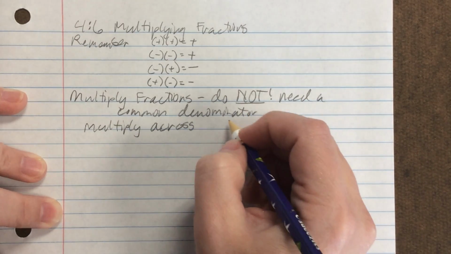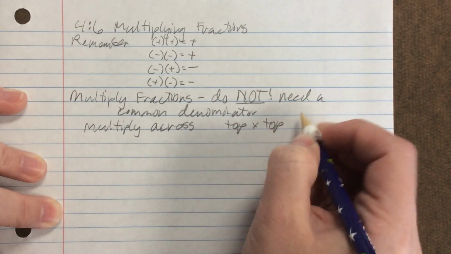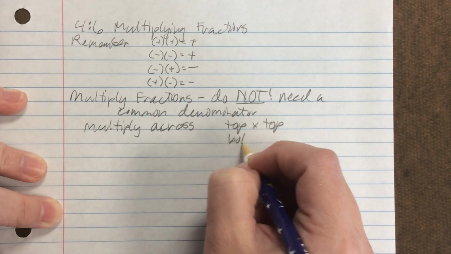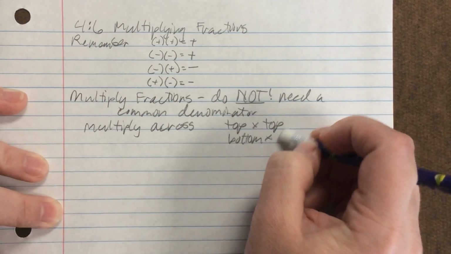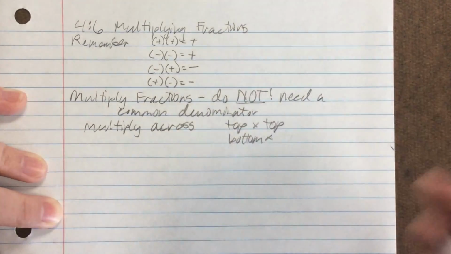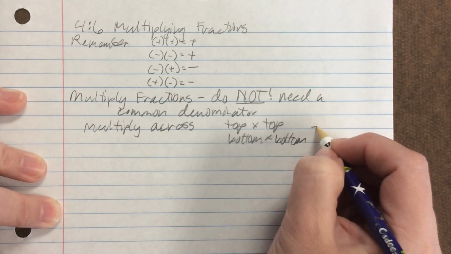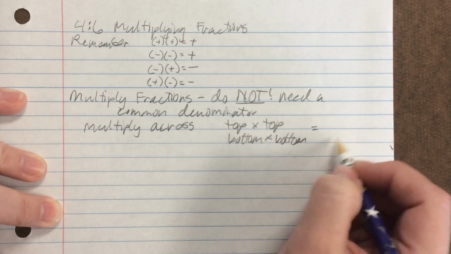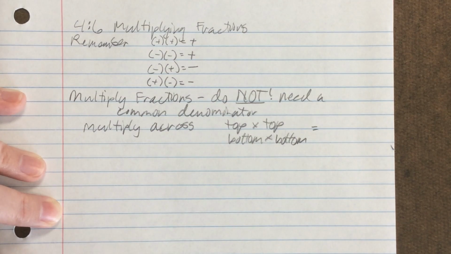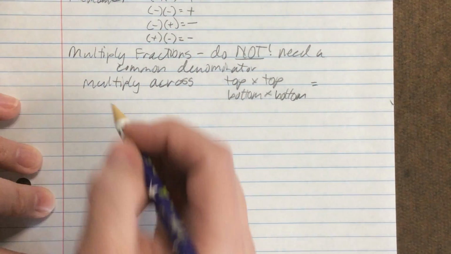You multiply the top of one times the top of the other, and the bottom of one times the bottom of the other. That's your answer. The top times the top goes to the top, bottom times the bottom goes in the bottom. Done and done. That's literally all we have to do. So multiplying fractions is so much easier.